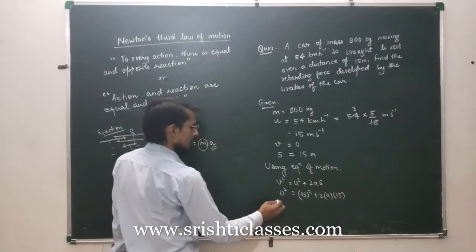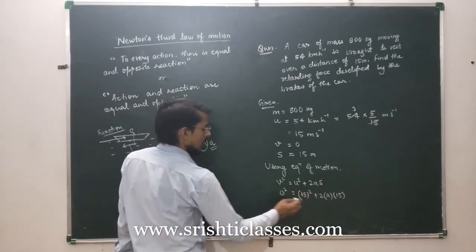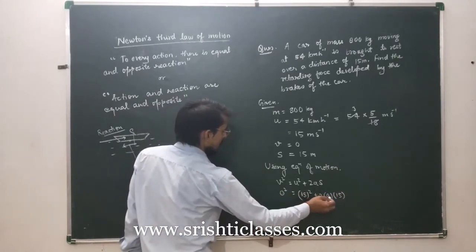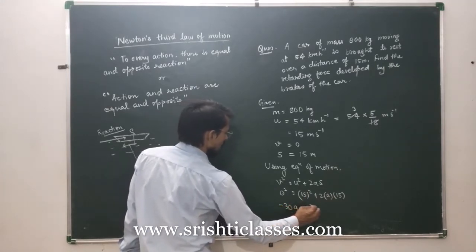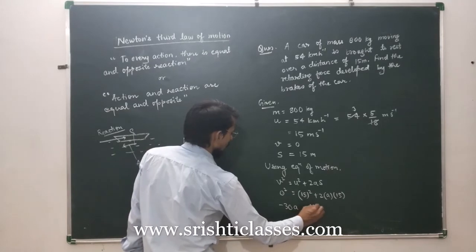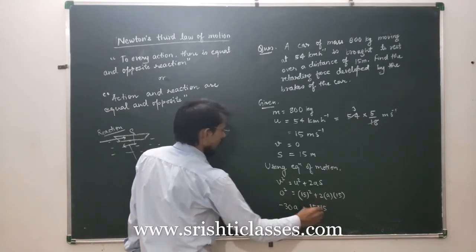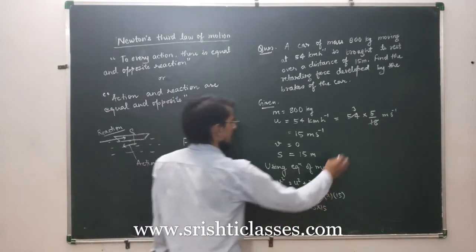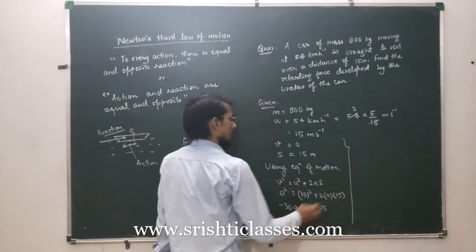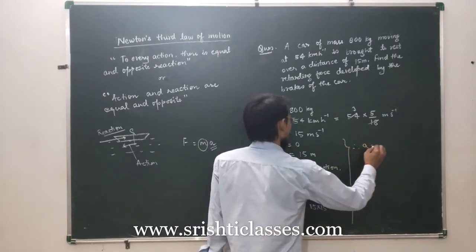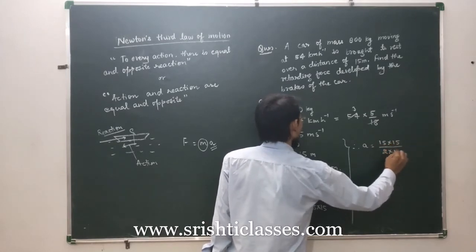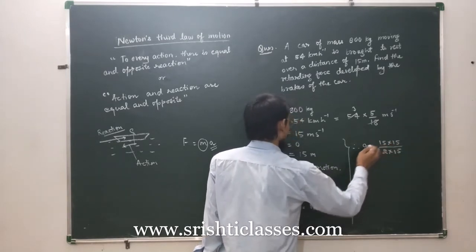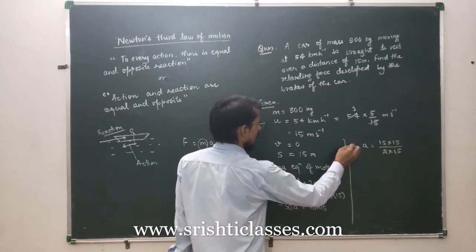So it is 0, and this 15 into 2 is 30, minus 30A. Minus 30A is equal to 15 into 15. 15 square can be written as 15 into 15. Therefore, A is equal to 15 into 15 upon 2 into 15. And this is minus A actually, okay?